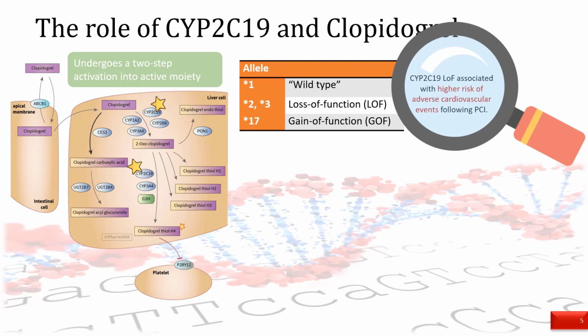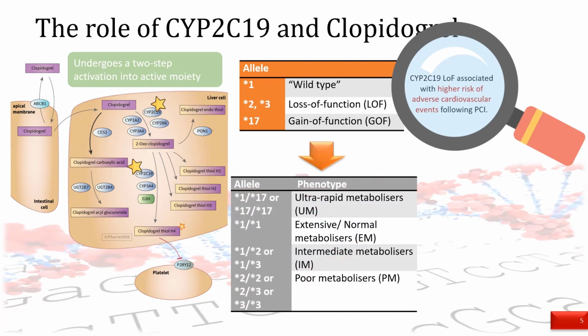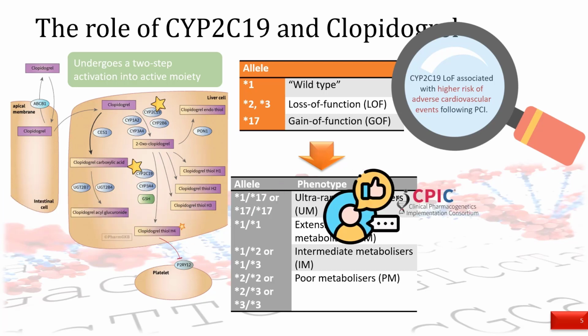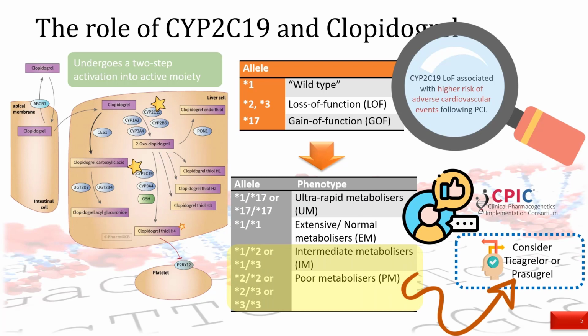CYP2C19 loss of function is associated with a higher risk of adverse cardiovascular events following percutaneous coronary interventions or PCI. Phenotype classifications are derived from permutations of the alleles which an individual carries. If one uses a guideline, CPIC or similar, one would find the recommendation for the consideration of ticagrelor or prasugrel use in intermediate or poor metabolizers.